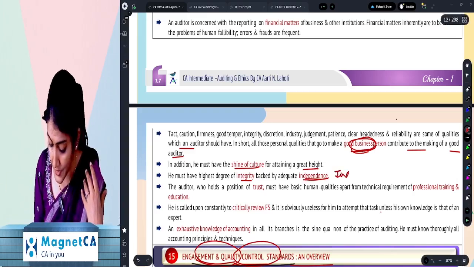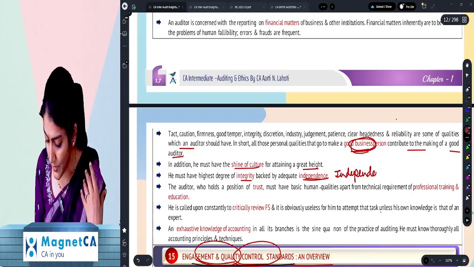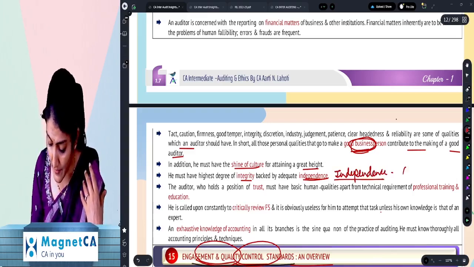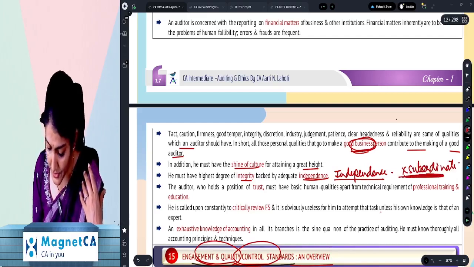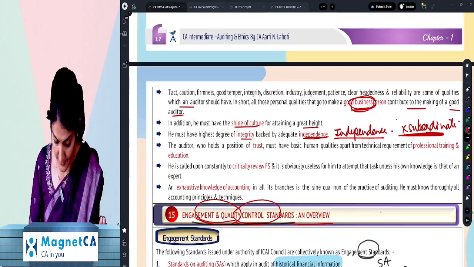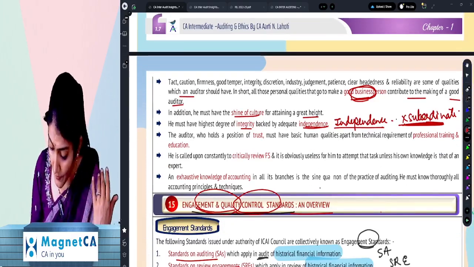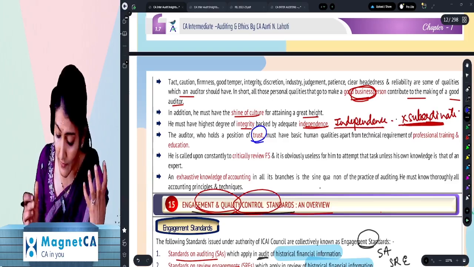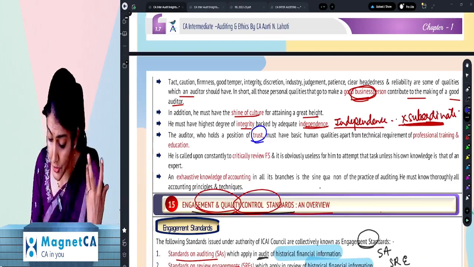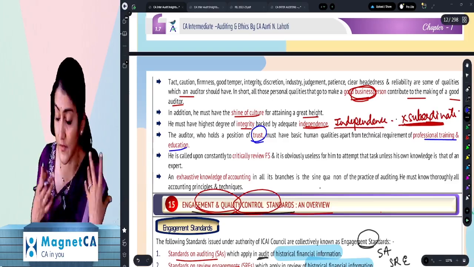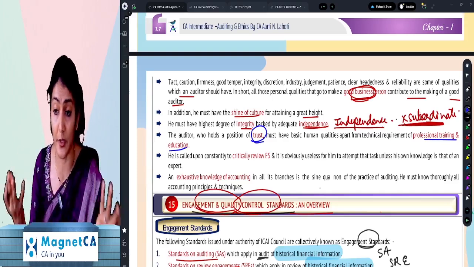We have a big discussion regarding the independence of the auditor, that the judgment of a person is not subordinate to the wishes or direction of another person who might have engaged him, or to his own self-interest. In addition, he holds a position of trust, so he needs to maintain confidentiality. And he should also be technically very sharp. So professional training and education.